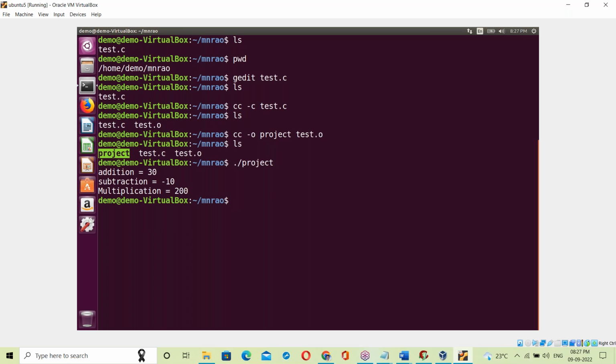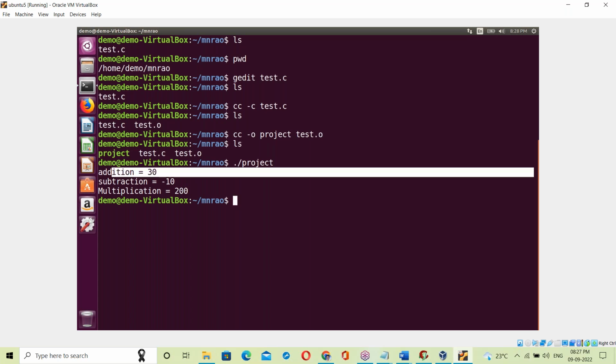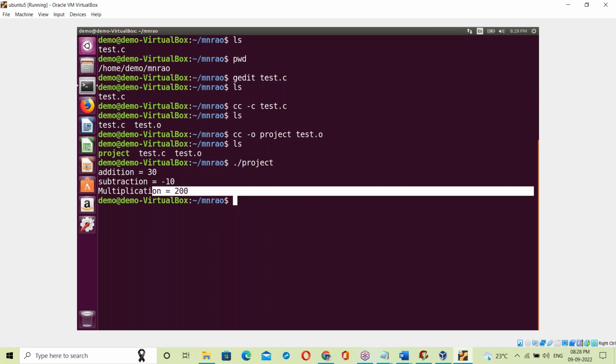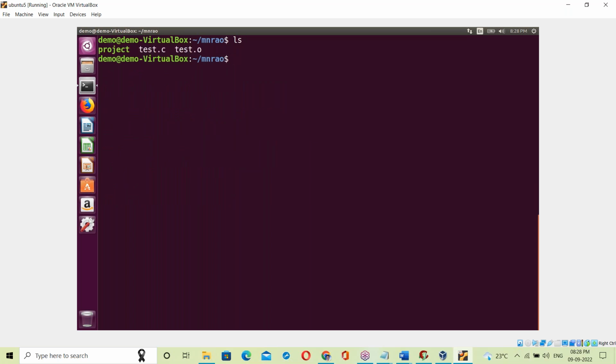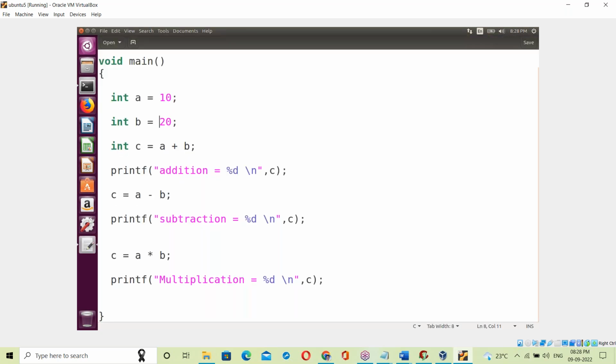Right. Okay. Now let me explain one by one clearly. The program executed: addition 30, subtraction minus 10, multiplication 200. Let me explain one by one here. Remove the object file and the exe, ls. Yes, gedit test.c. In that C program, a equal to 10, b equal to 20. So c equal to a plus b is the addition, value 30; a minus b is subtraction, minus 10; multiplication, 10 into 20, is 200.